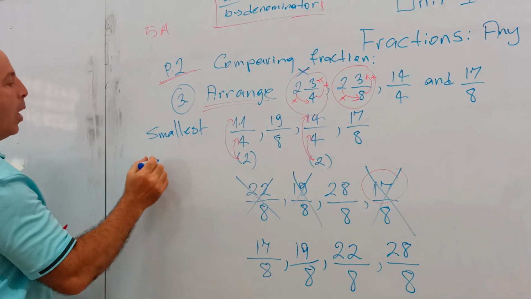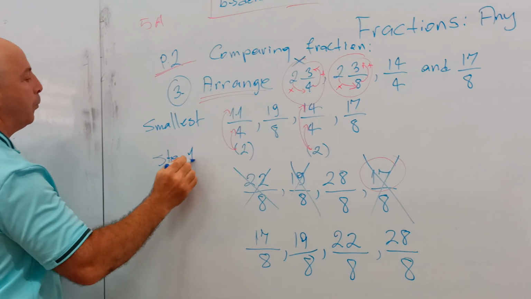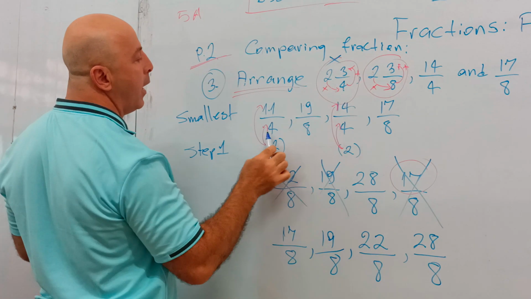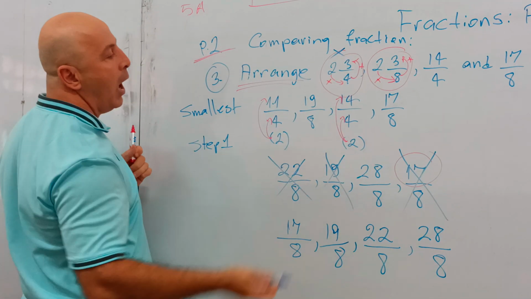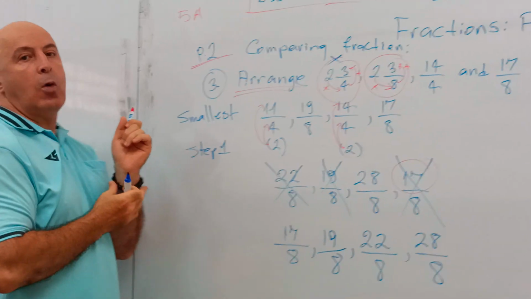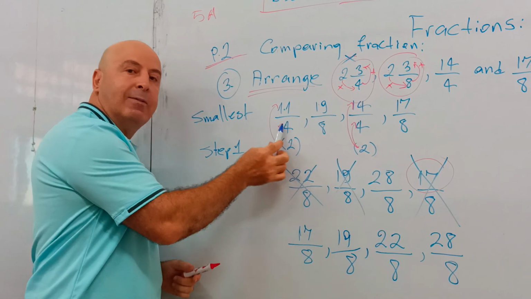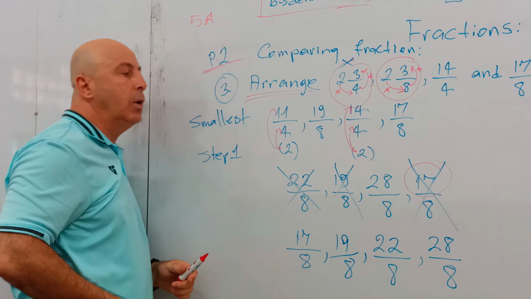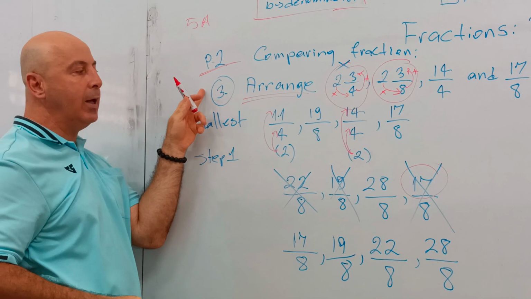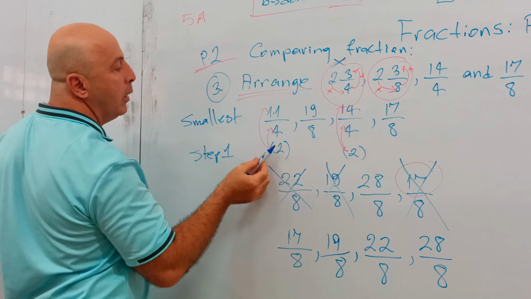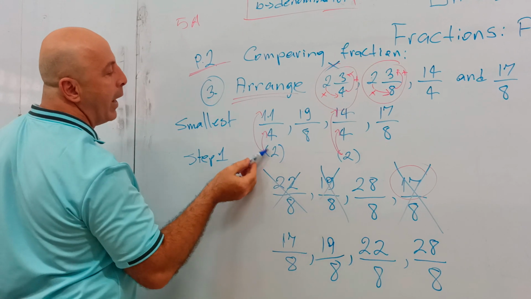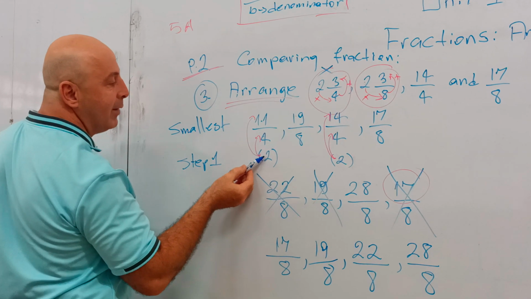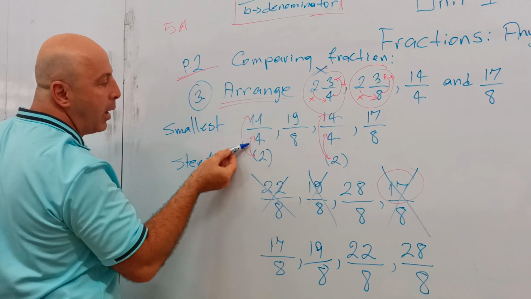Now, step number 2. Change the denominators. They are not all the same. I have 4, 8, 4, 8. I want to make it all the same. So it's easier to change the small number into a big number. Small number into a big number. Remember question 1, we did the same thing. So I want to change 4 into 8. To do that, I have to multiply 4 with 2. But when I multiply, I have to multiply the top number and the bottom number.